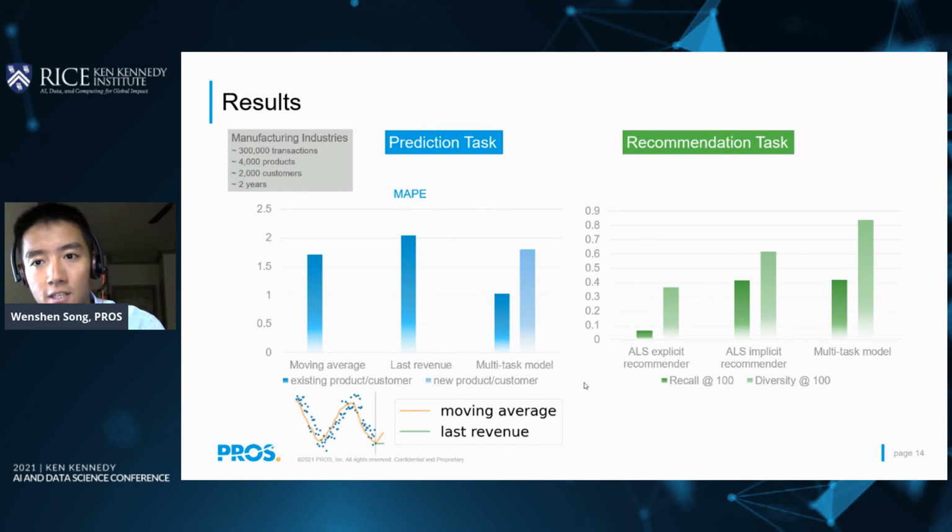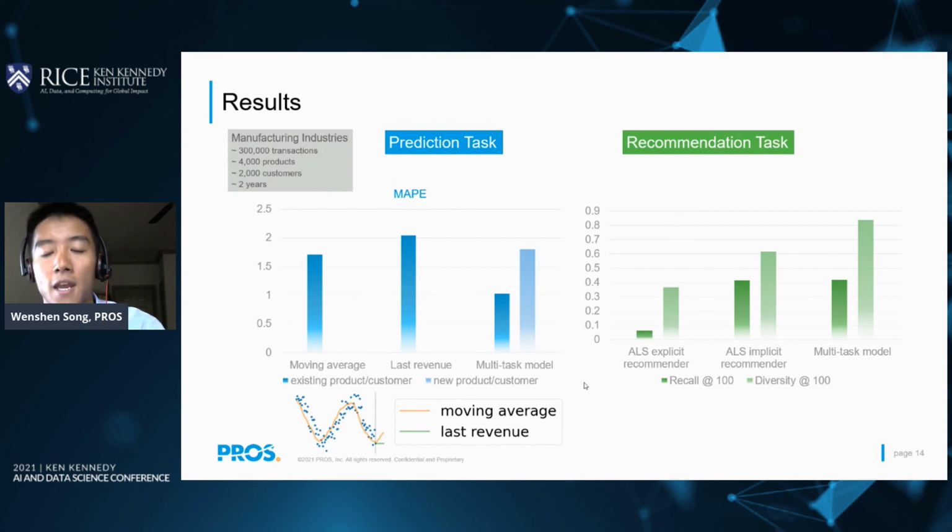The reason is that the ALS implicit recommender is a global method, performing matrix factorization on all the positive and negative transactions. Meanwhile, in the multitask model, we have negative sampling, so the prediction of purchase probability is not so restricted like the ALS, therefore leading to a much higher diversity.